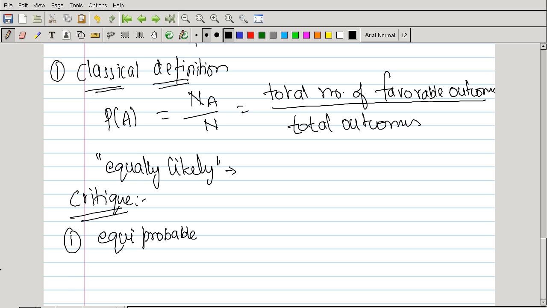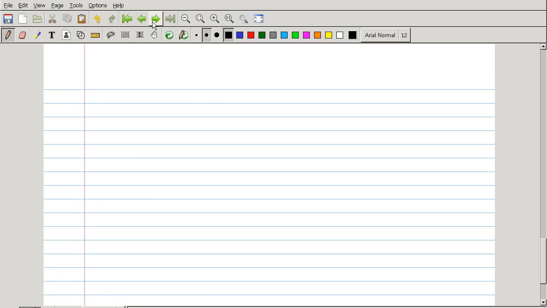And the second one would be, if the total number of outcomes is infinite, then how to define it? If the outcomes are infinite, how to define it? Okay. And the third one is, we can calculate the probability even before conducting the experiment.